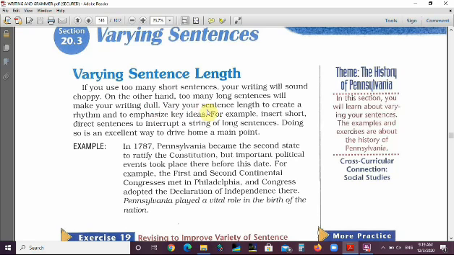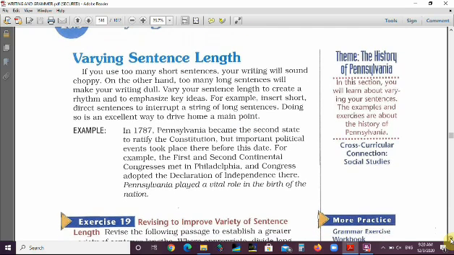You need to vary your sentence length to create a rhythm and to emphasize key ideas. For example, insert short, direct sentences to interrupt a string of long sentences. Doing so is an excellent way to drive home a main point. You'll achieve your goal by, again, varying sentence length. Some long sentences, some short sentences. Not short all the time, not long all the time.